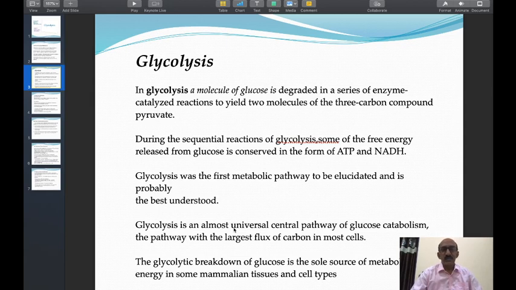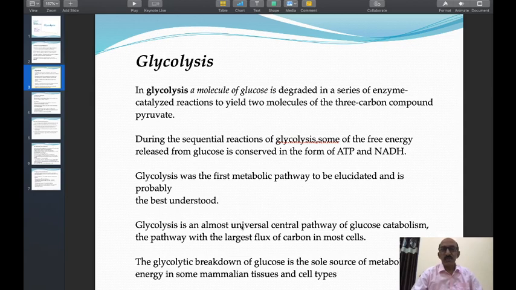Glycolysis is an almost universal central pathway of glucose catabolism, the pathway with the largest flux of carbon in most cells. This pathway occurs in all cells, including plant cells, animal cells, even microbial cells. So it is called a universal central pathway, and in this pathway glucose is catabolized.